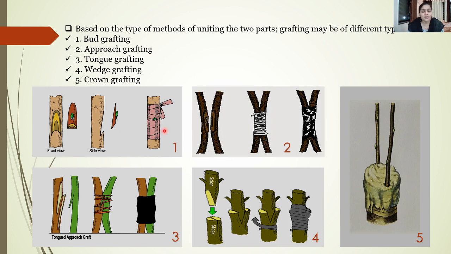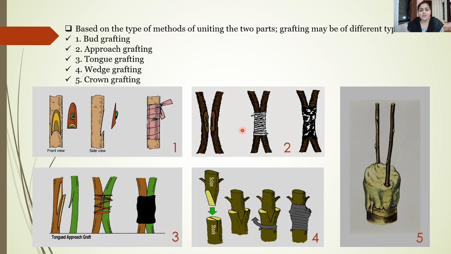Once it is fitted, we have to wrap it with the help of a polythene sheet, but care should be taken that the bud is exposed to the sunlight so that it will be able to grow. Such type of grafting in which a bud is grafted is called bud grafting.